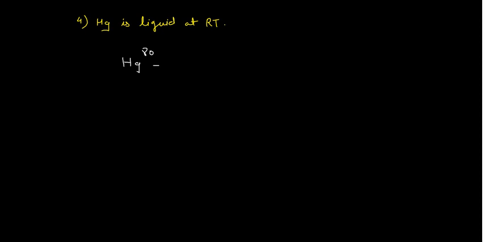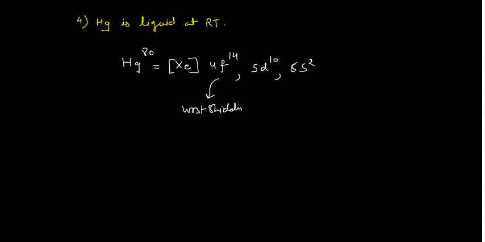If you write the electronic configuration, xenon configuration is there, and after xenon you are having the f orbitals, 4f14, then 5d10, and then 6s2. These orbitals are there, and you know these f orbitals are the worst shielders. Their shielding effect is lowest, and the d orbitals are also bad shielders.